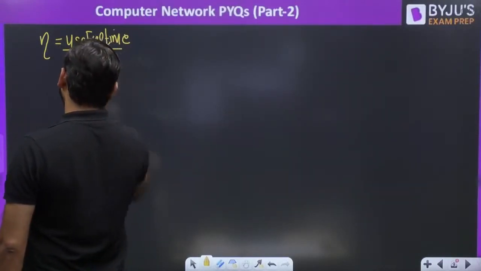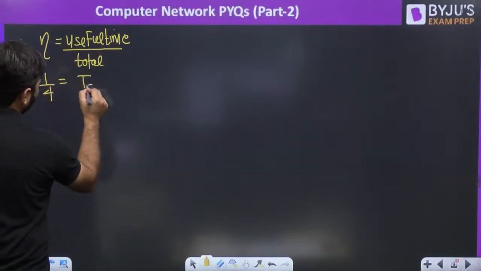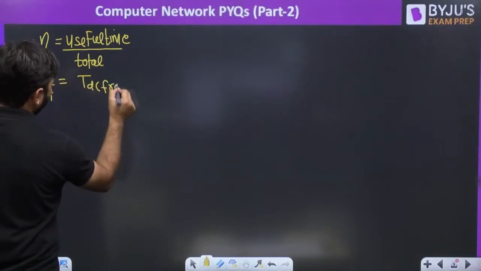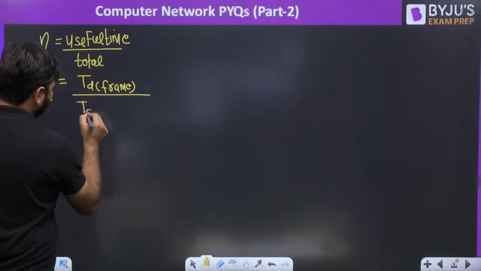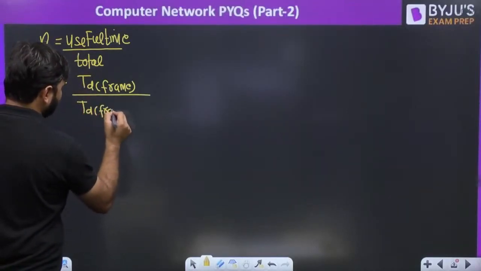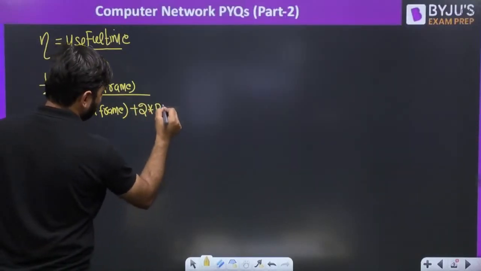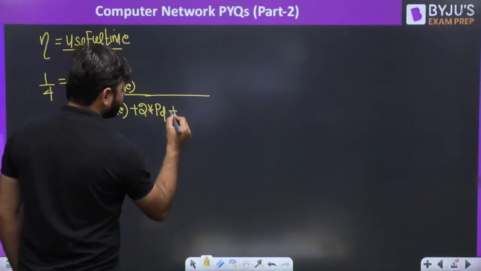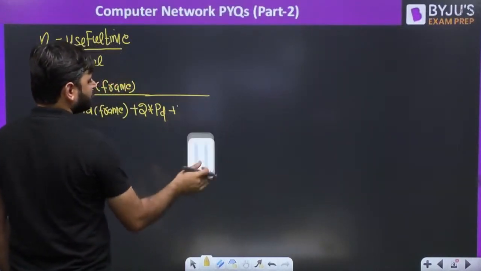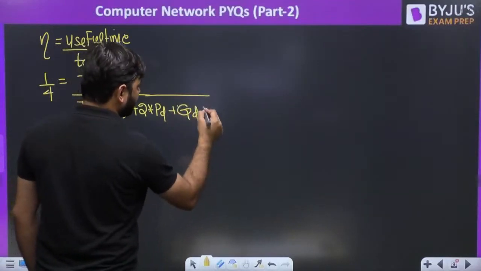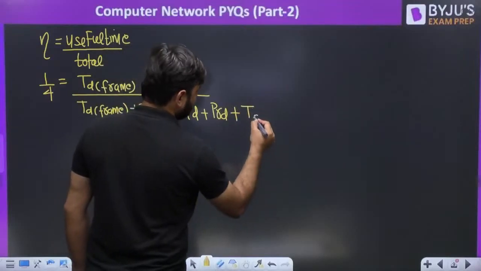What efficiency is given? Exactly 25%, which is 1/4. Useful time is always the transmission delay of the frame, or packet, we can say, divided by total time. Total time is the transmission delay of frame plus 2 into propagation delay plus queuing delay plus processing delay and plus the transmission delay of acknowledgement.